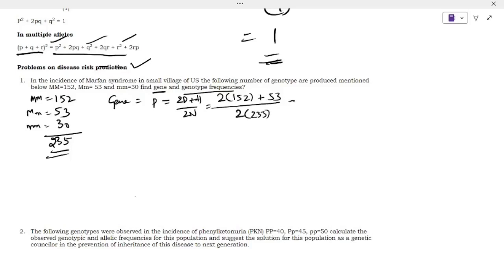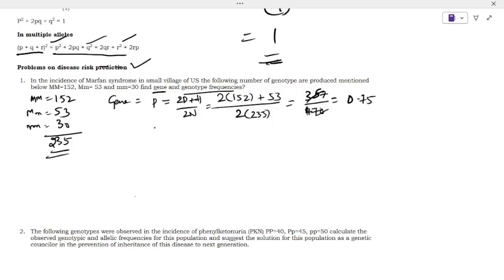235. If you simplify the formula, then you'll get 357 divided by 470. If you simplify, you'll get the value of 0.75.